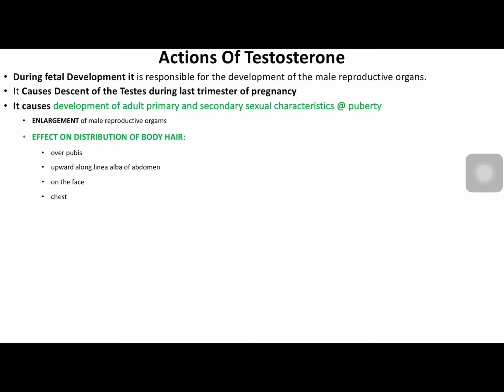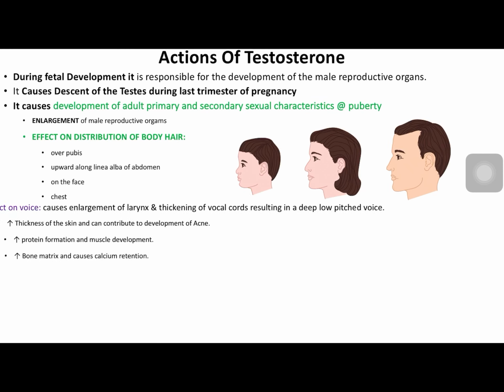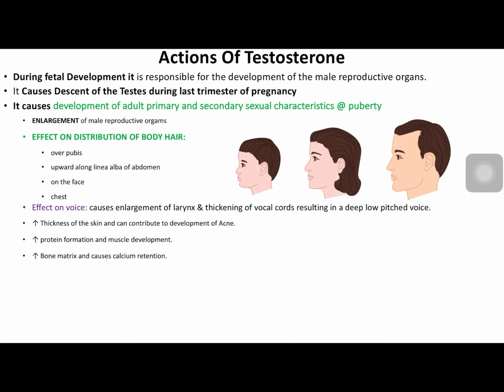Next important action of testosterone is at the age of puberty, which is development of primary and secondary sexual characters. What are primary sexual characters developed? That is enlargement of male reproductive system organs. Secondary sexual characters developed under the influence of testosterone are distribution of hair over the pubis, around the linea alba, on the face and the chest. There is change in the voice, as there is thickening of larynx and thickening of the vocal cords, which makes the voice deep and low pitched.